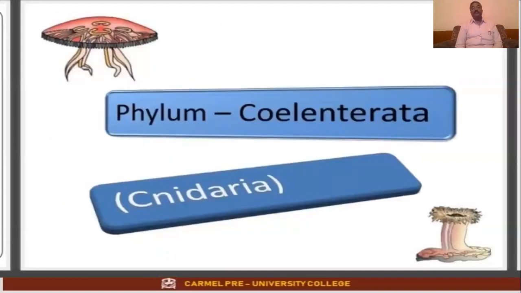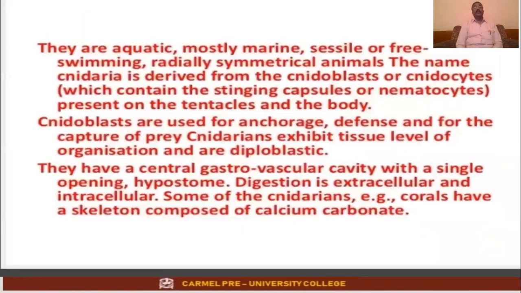Phylum Coelenterata. It is also called Cnidaria. This is a very interesting phylum where it shows more advancement in the development. You would have studied about Coelenterata in your lower classes. Here you will rebrush once again the characteristic features of phylum Coelenterata. They are aquatic, which means they live in water.